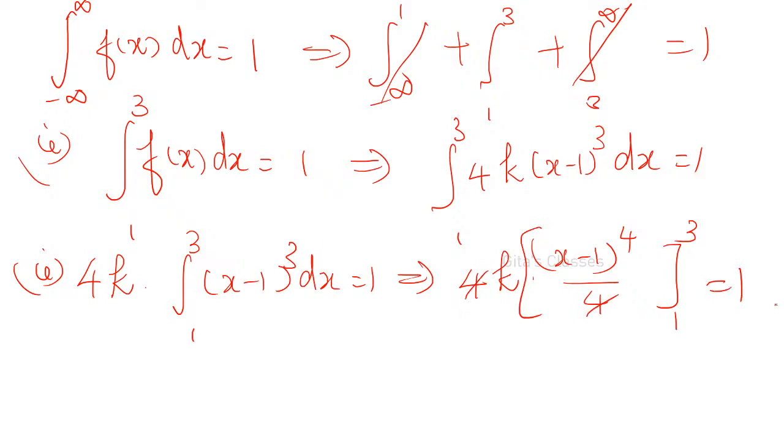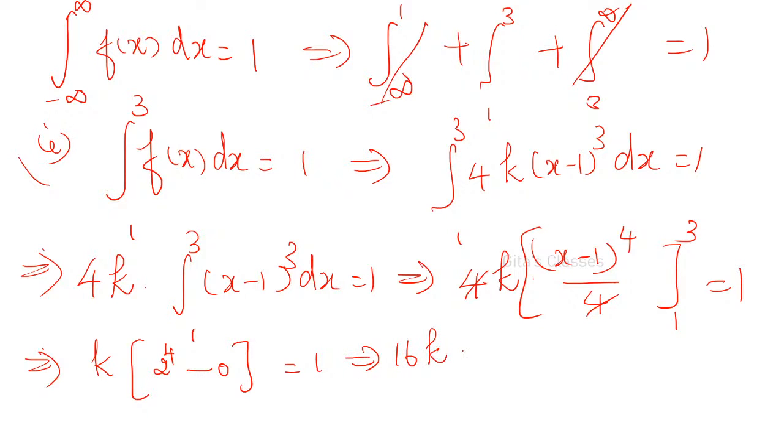Substitute the values now. k into, if you substitute x is equal to 3, it is 3 minus 1, which is 2. 2 power 4 is 16. Minus, when you substitute 1, it is 0. Therefore, 16k is equal to 1.